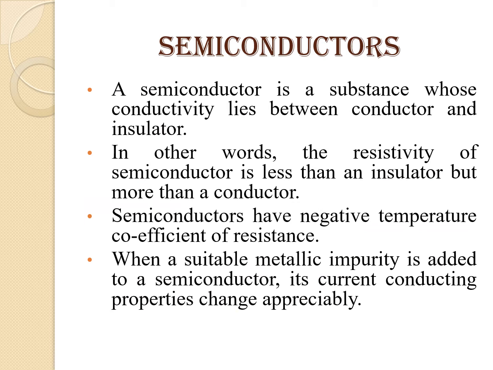Next important topic is semiconductors. A semiconductor is a substance whose conductivity lies between conductor and insulator. In other words, the resistivity of a semiconductor is less than that of an insulator, but it is more than that of a conductor. Semiconductors have negative temperature coefficient of resistance. When a suitable metallic impurity is added to a semiconductor, its current conducting properties change appreciably.